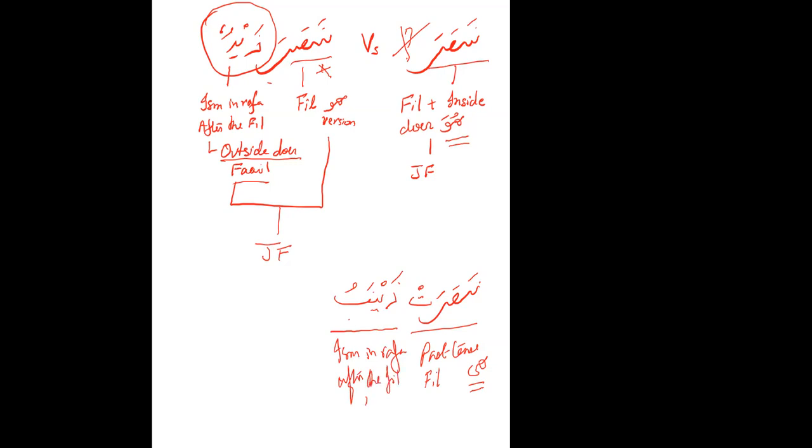So this is the outside fa'il, and then you have Jumla Fi'liyya. So only the gender will change according to the gender of the outside doer. Otherwise, the fi'l will remain huwa or hiya version. Any questions till now? No, Alhamdulillah. Okay.